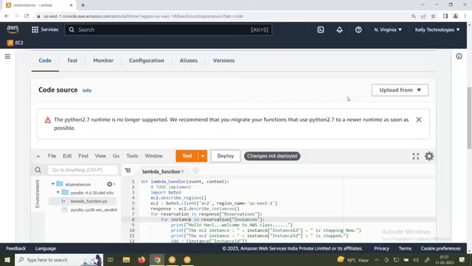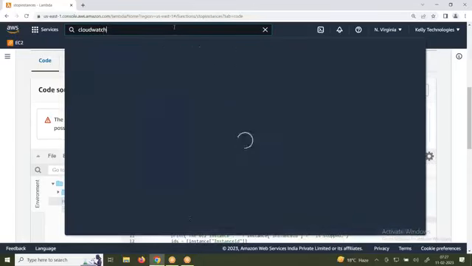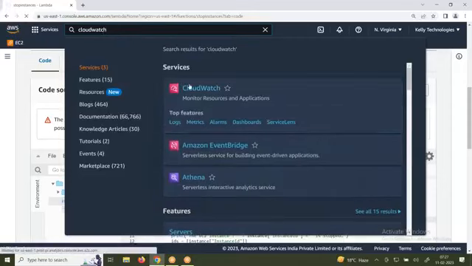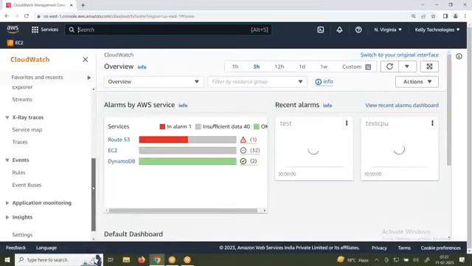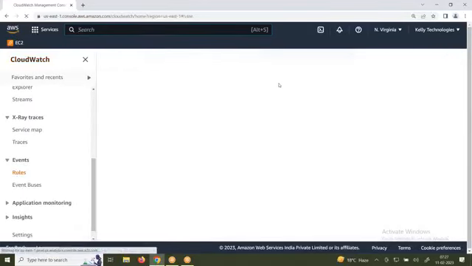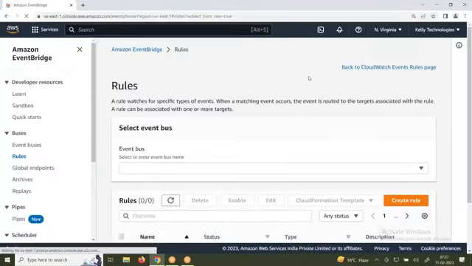Simple lambda function, writing a lambda function and calling that lambda function. You can go into how do you call this every 5 minutes, every 1 minute. You will go to CloudWatch. You can go back here and there is something called rules. Go and click on it, it's redirecting. I don't know why. You can go and click on back to CloudWatch.